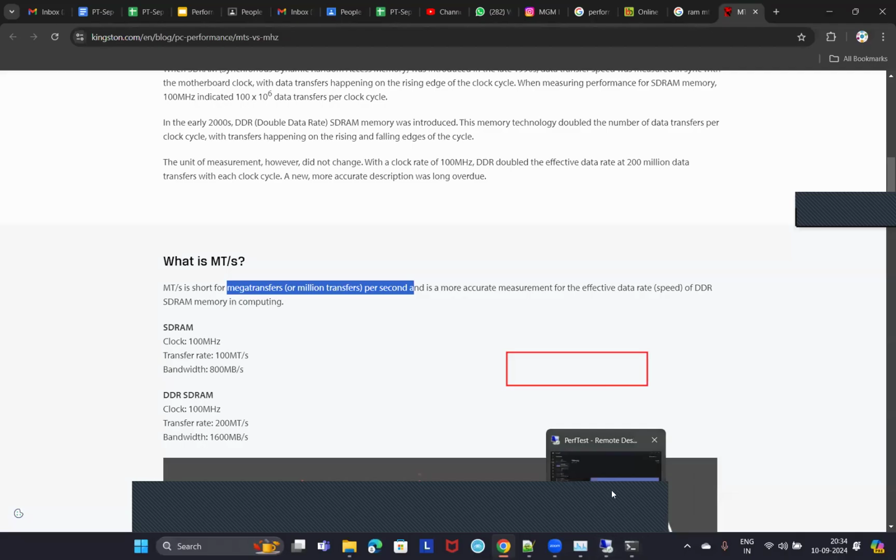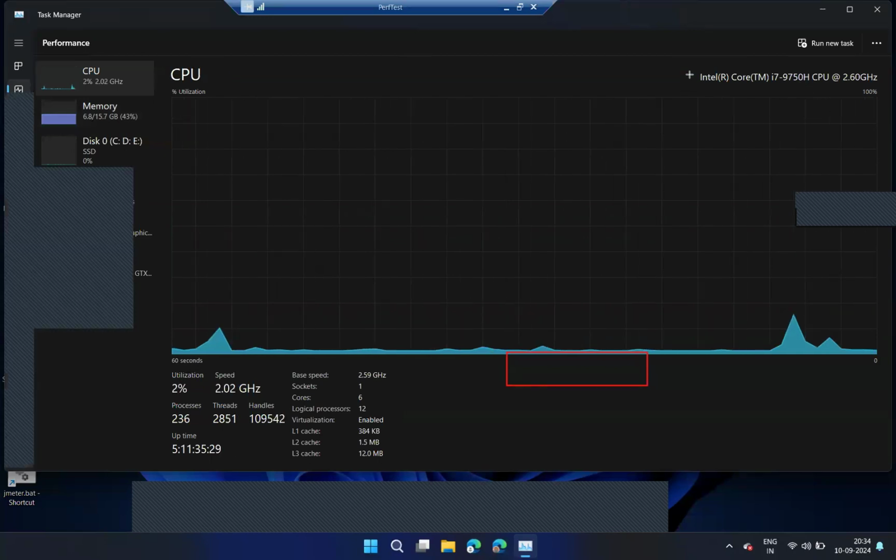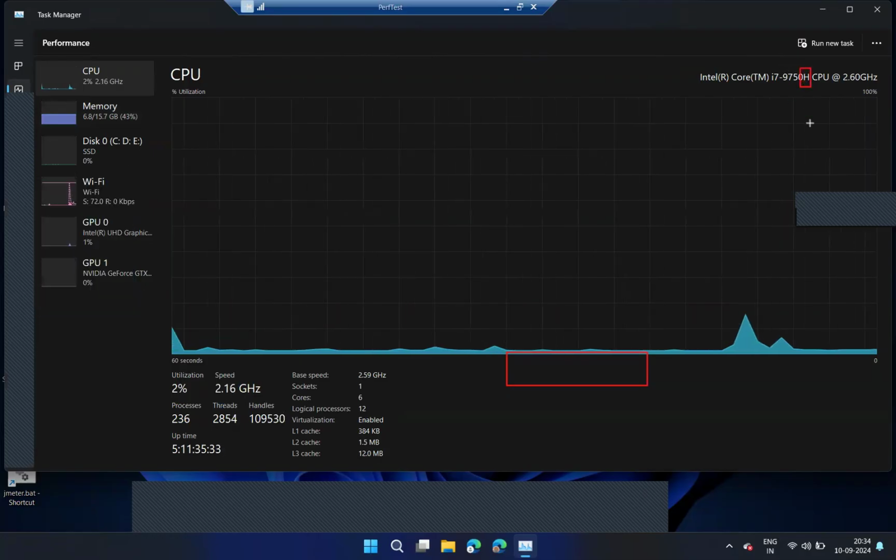And now let me check, did you observe this, guys? I just want to show you and make sure that all of you are aware of this. If you are buying a new laptop, you should know whether your processor is a high performance processor or a medium performance processor. Okay. So this is a high performance processor. H stands for high performance processor, right?